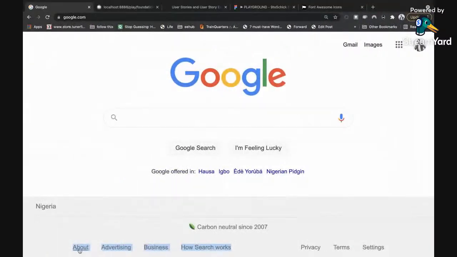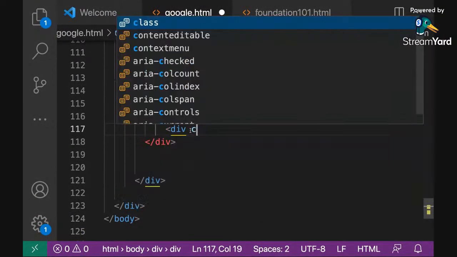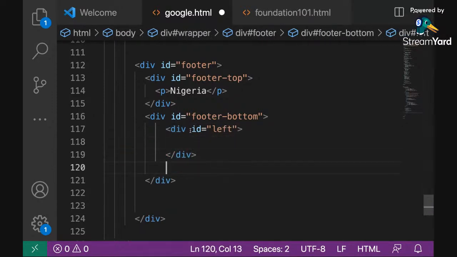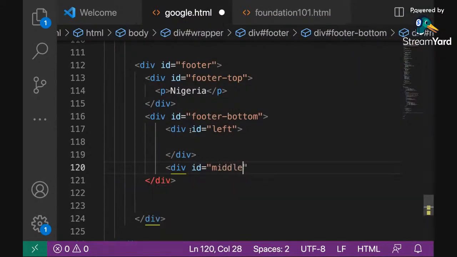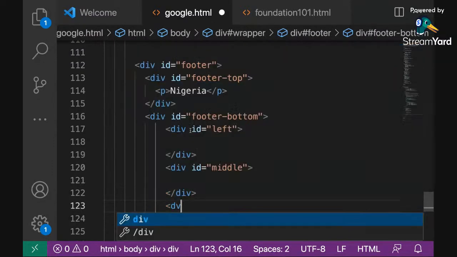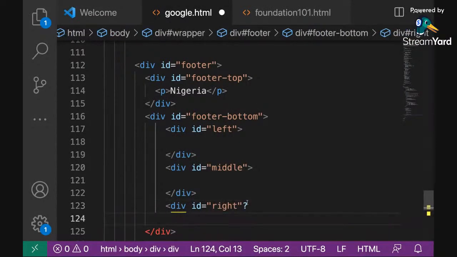Let me show you. We have this left: about, advertising, business, how search works. Then we have this carbon neutral since 2017, and I have this privacy, terms and settings. So there are three different boxes. This one, this one, this one. So I'm going to create that quickly. Inside this footer bottom, there are three parts to it. So I'm going to call it the left, the middle, let's call it the middle section, and then the right section in the footer bottom. The right section, can you close properly?